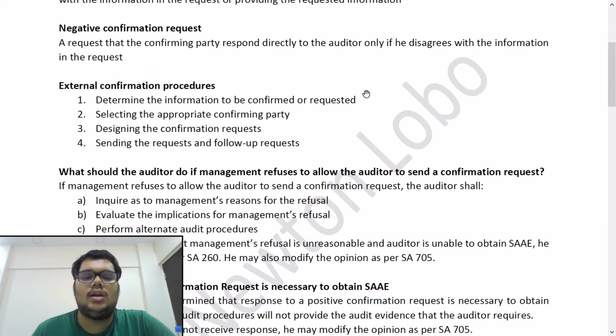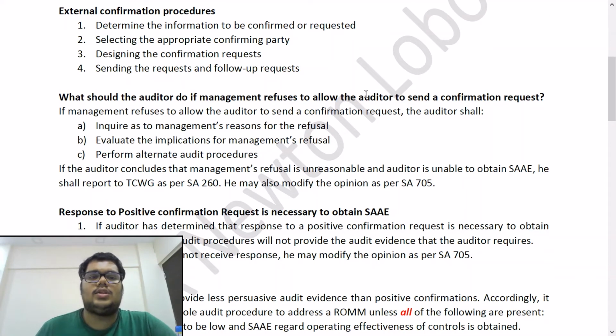Now next answer, external confirmation procedures. Now basically, how do we send an external confirmation? Point number one is determine the information to be confirmed or requested. So basically you will open the client balance sheet, you will see which balances you need confirmation for.